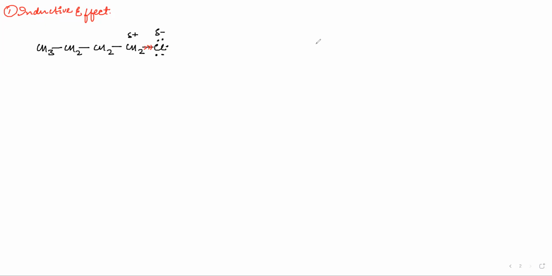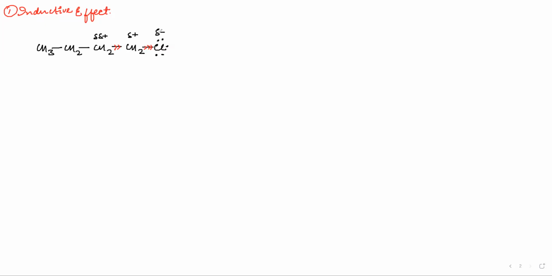Wherever there is a partial positive or complete positive charge, it will attract electrons, right? So since the CH2 now has a delta positive charge, it will attract the electrons towards itself, but in less magnitude than the chlorine atom. And this CH2 will gain delta positive.